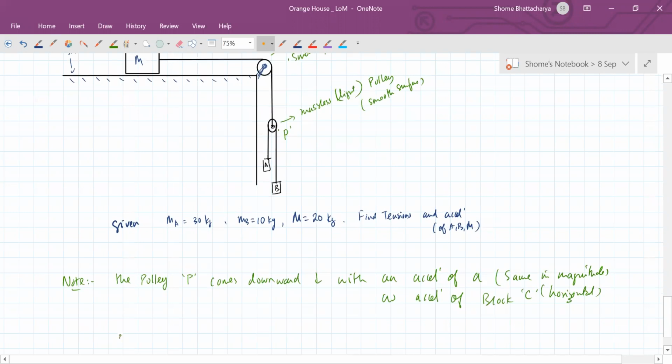Whereas A and B will have acceleration, again, let's say A prime, downwards and upwards respectively.